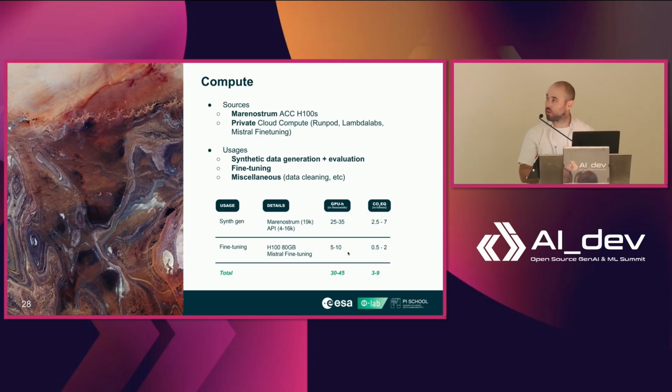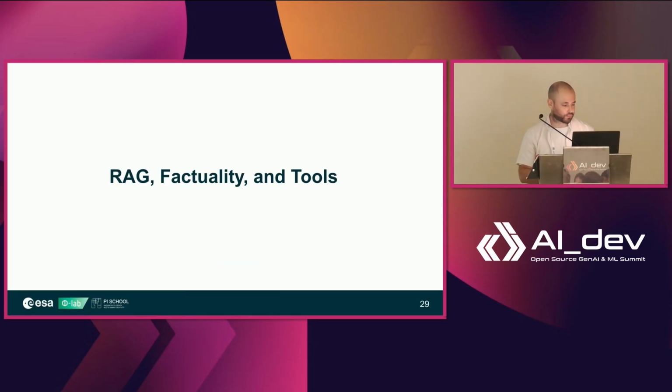For the fine-tuning, we're mainly using managed Mistral fine-tuning, which will result in 5 to 10K GPU hours. That means the total compute of the project, without counting inference, of course, will be between 30 and 45K GPU hours, which is equivalent to around 3 to 9 tons of CO2.